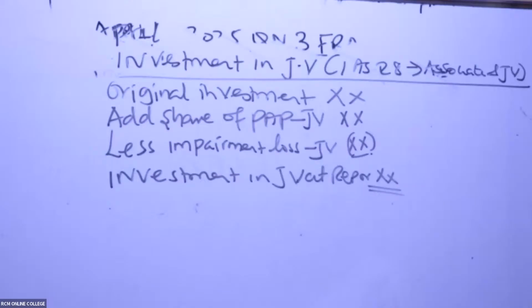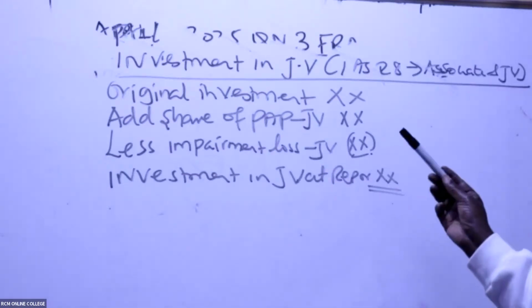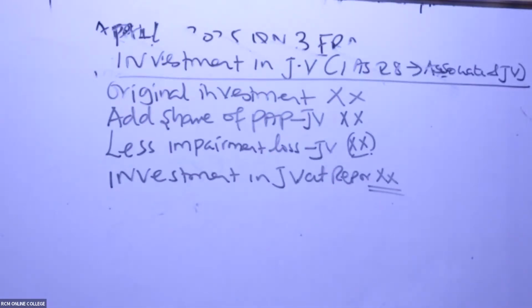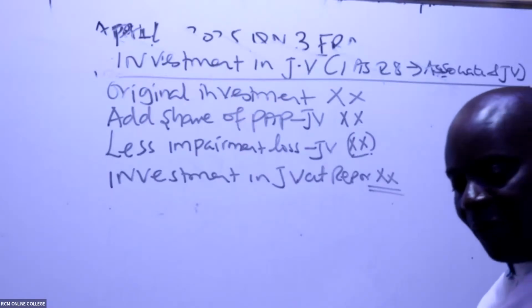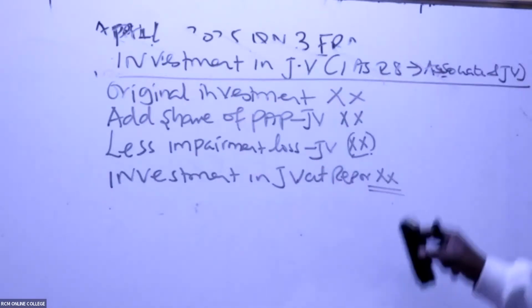Somebody was saying no when I had already rubbed. Please don't hate me. Sorry for that. How about this format? Can I rub the format now? We have 20 minutes to go. Wow, and I have another class AFM at 8 p.m. So I can't stretch a little bit like I did during lunch hour. You must finish this now. It's now or never. So we are through with this.